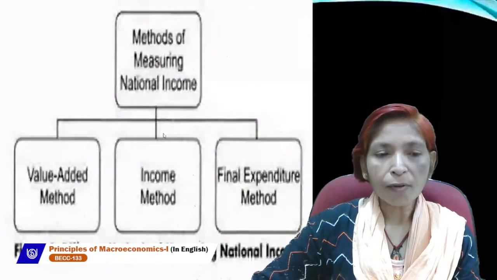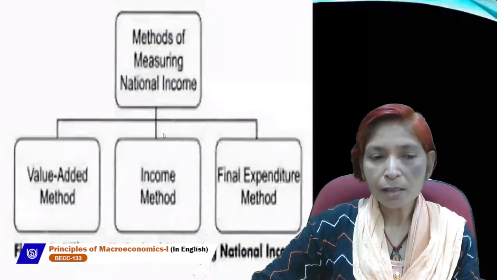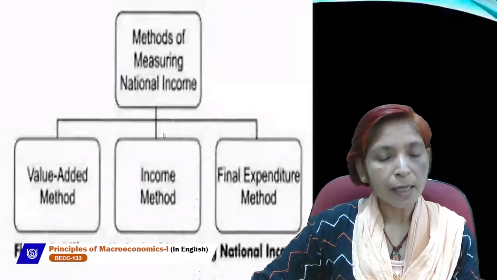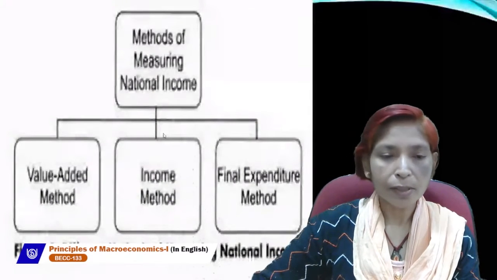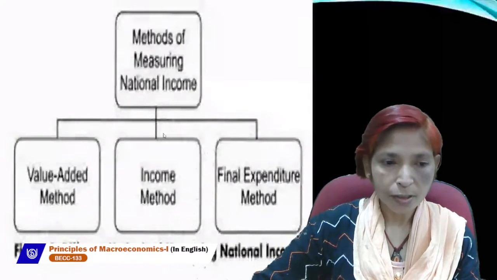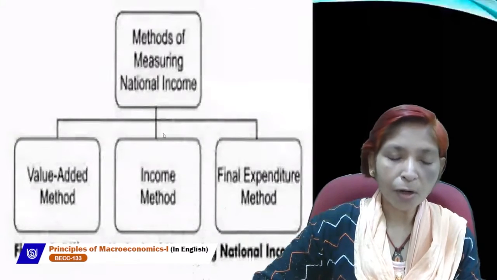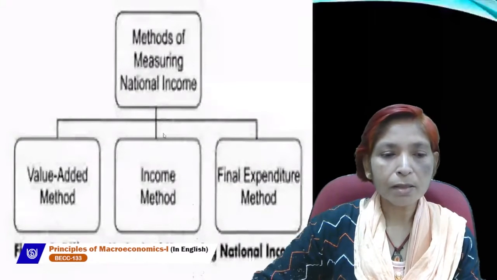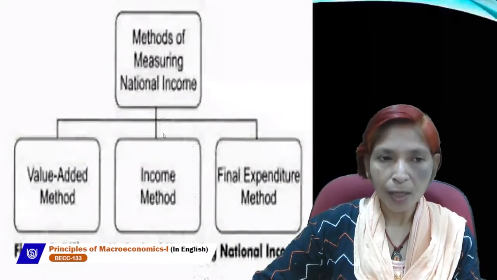The reward of land is rent, the reward of labor is wages and salaries, the reward for using capital is interest, and the reward for the entrepreneur is profit. If we add all these factor rewards in the form of rent, interest, wages, and profit, then we get GDP, gross domestic product.